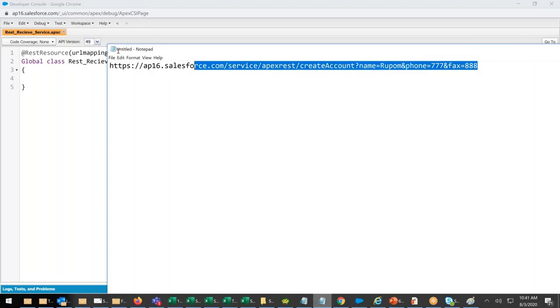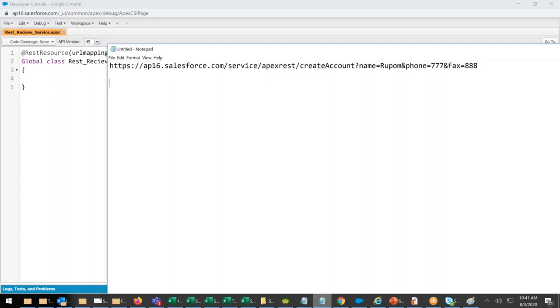This is what they have to post. Control C. I will tell them that this is a structure you have to use, and these are the variables: name.